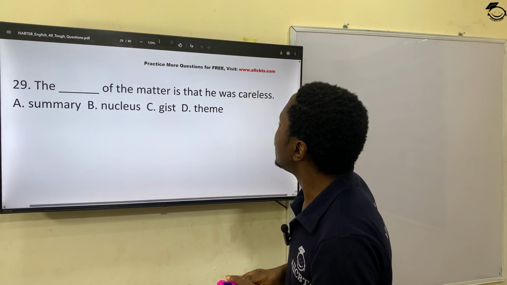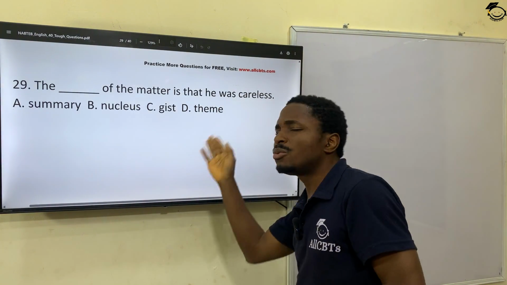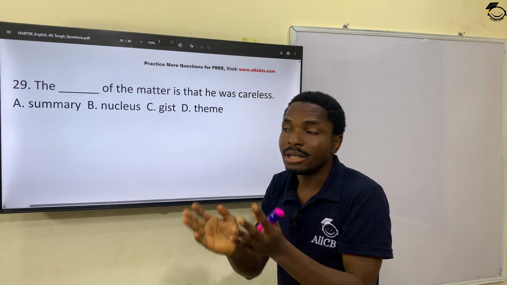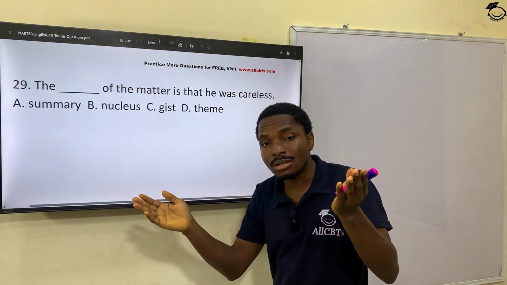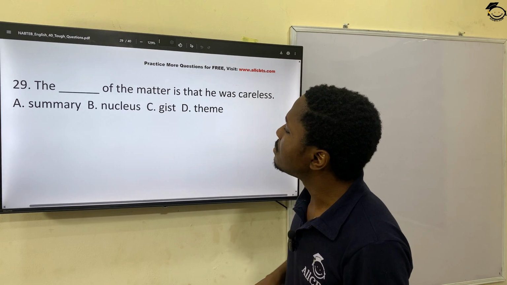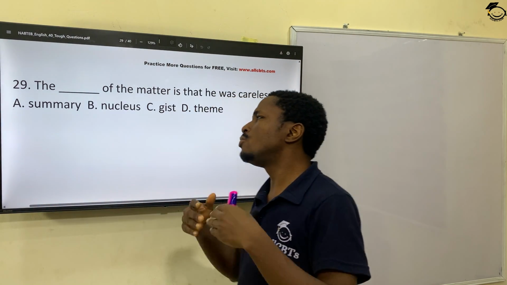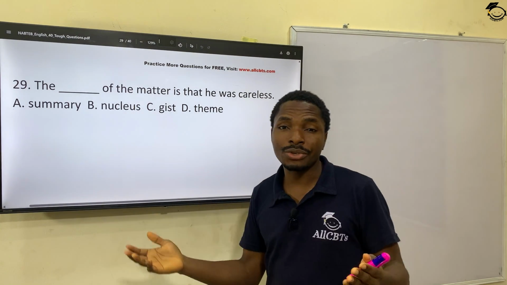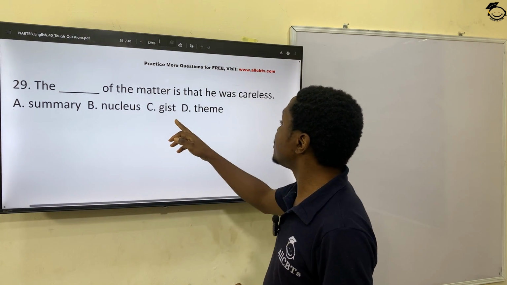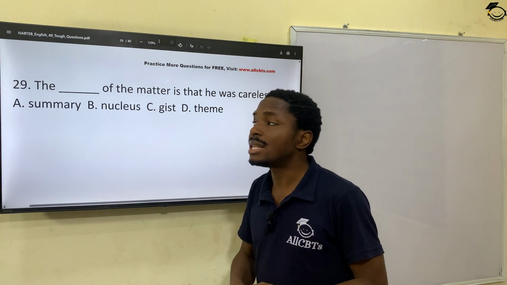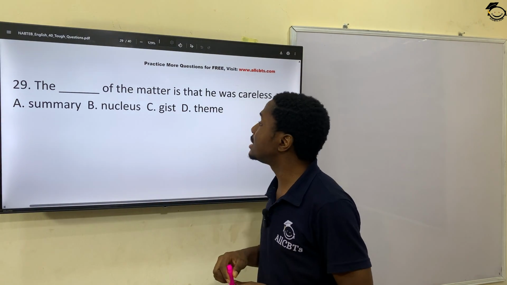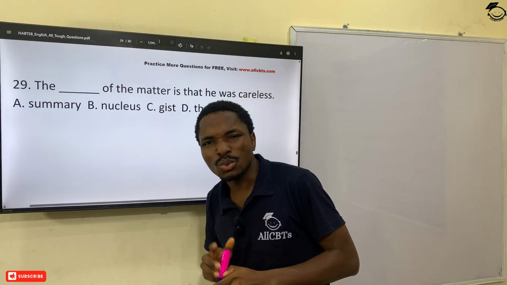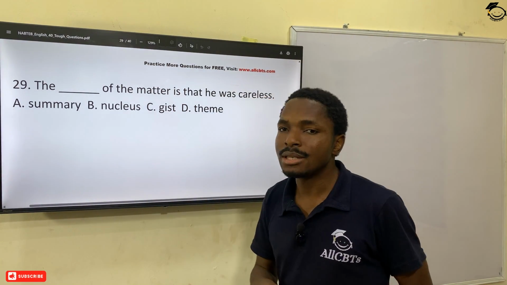Theme also does not work here, because theme is like the overall notion of a drama, a play, a writing, a book. Summary doesn't work either, because summary is the short form of a long story. So I'll go with gist. The gist of the matter, which is like the point of the matter, is that he was careless. Gist better suits this sentence.